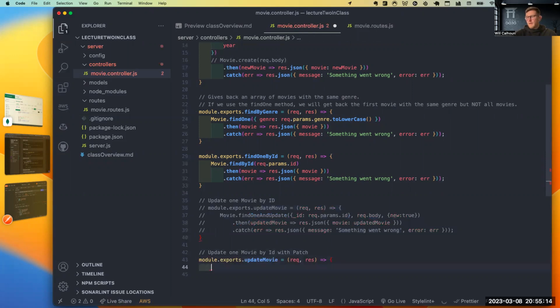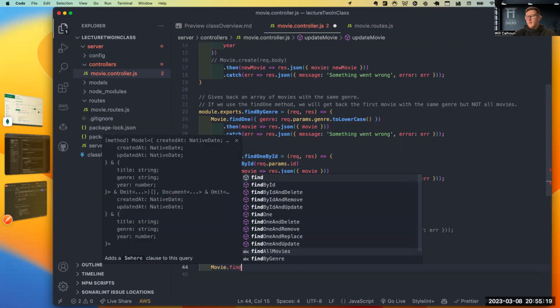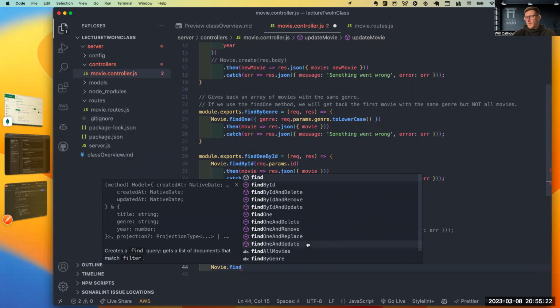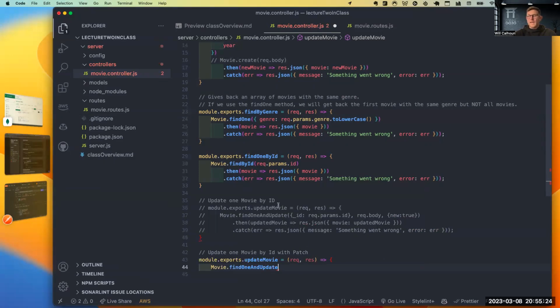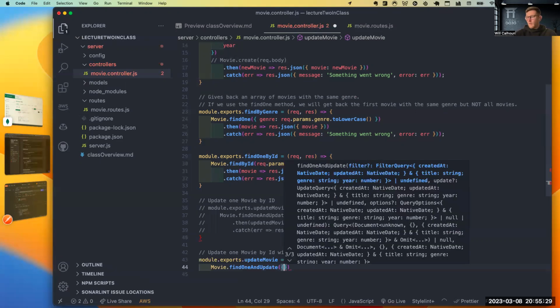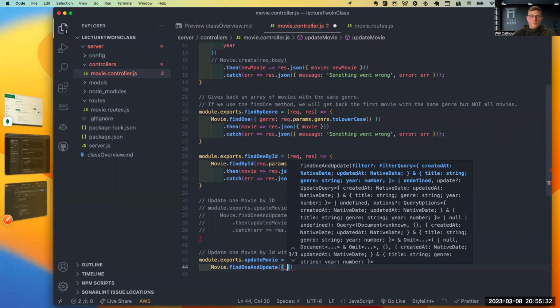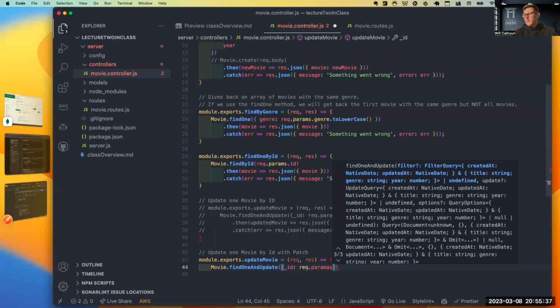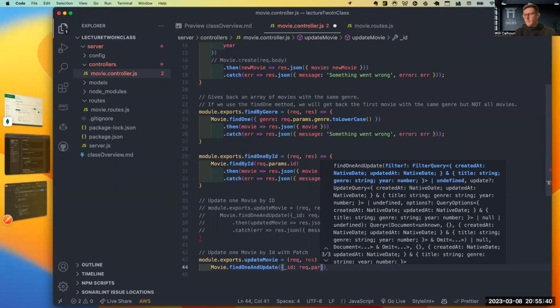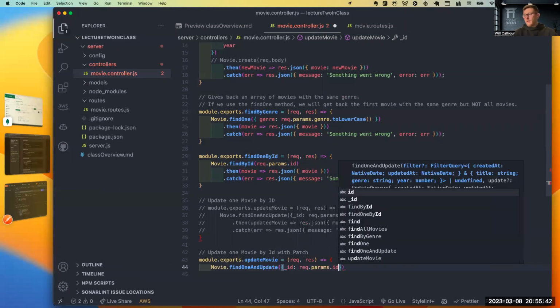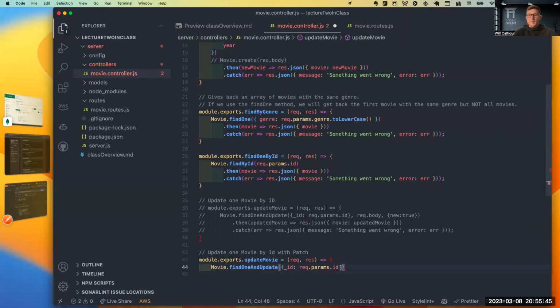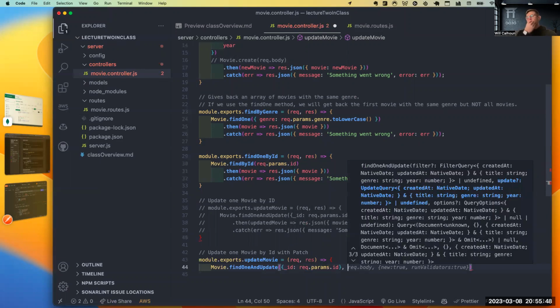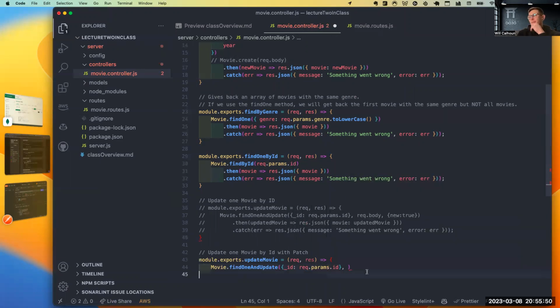I'm going to say module exports update movie. I'm going to say movie dot find one and update. There's also find by ID and update. I'm not sure quite the difference there, but same sort of thing. You can look at the documentation and look at that. So I'm going to say underscore ID is our req dot params dot ID, right? I'm also going to pass in, in this case, I want to take in my req dot body.